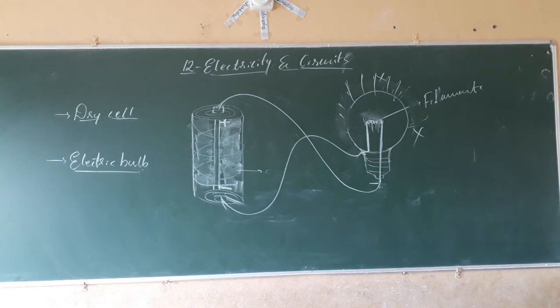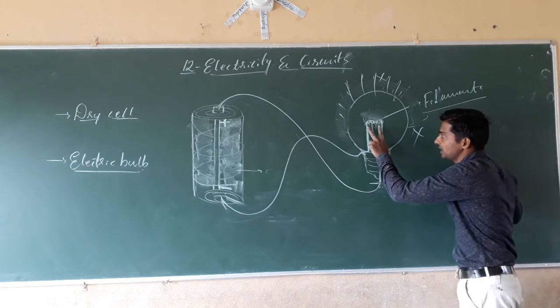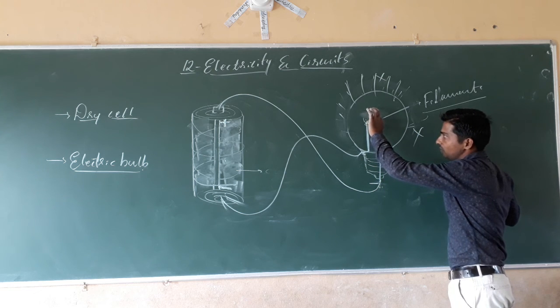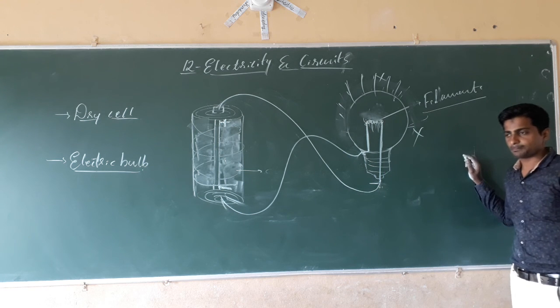See, in the examination, he may ask in which condition the bulb will glow. He may ask what is meant by a dry cell, what is meant by an electric bulb, and what are the conditions necessary to glow a bulb with the help of a dry cell, isn't it? And next, he may ask the meaning of filament in the electric bulb. Filament means a thin wire which is present between the two terminals of the bulb. The filament is a thin wire that connects the positive and negative terminals of the bulb, isn't it?